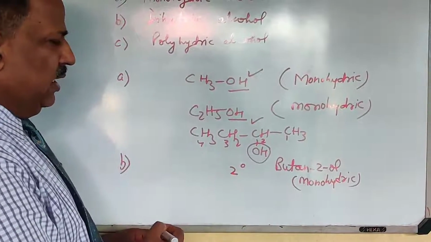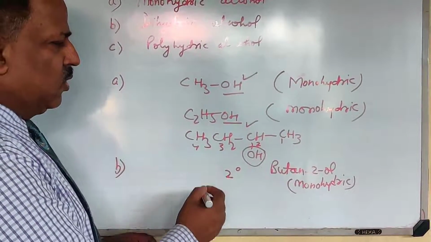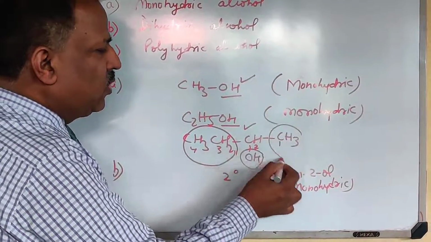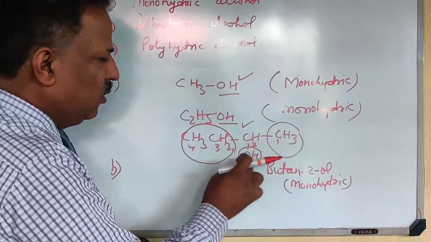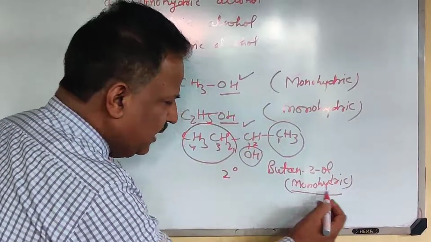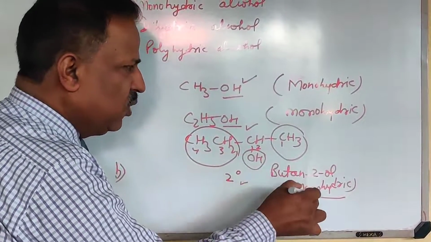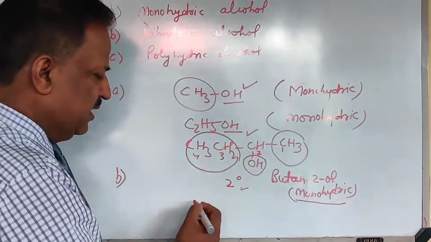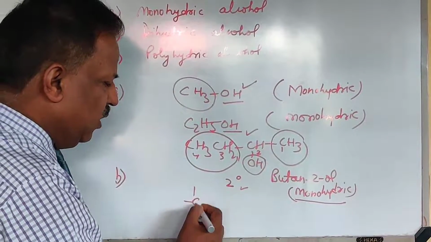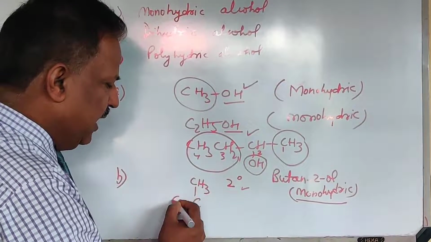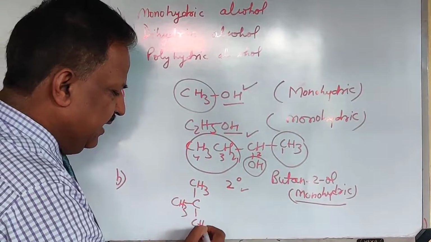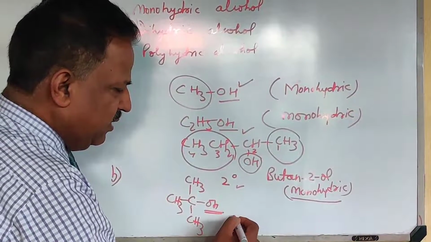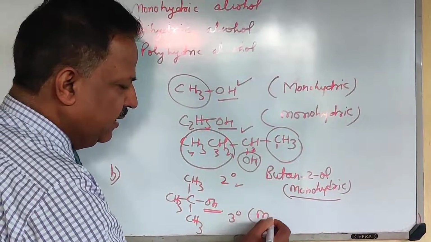So what is 2-degree alcohol? 2-degree alcohol is that which contains 2 alkyl groups, but it is monohydric. It is 2 degree but monohydric. Here it is 1 degree but monohydric. Similarly, 3-degree alcohol also may be monohydric. This is 3 degree, but only one OH group is present, so it is monohydric.